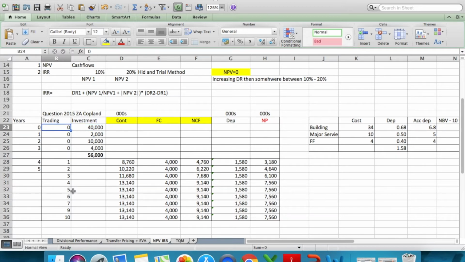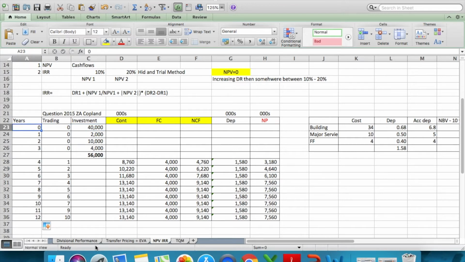So what I'm going to do is first fill in the actual years: year 1, 2, 3, 4, 5 and 6, and because this is Excel, I'm just going to drag it down. Factually, the whole of it has taken 12 years.